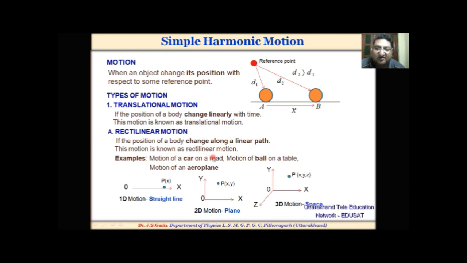Examples: motion of a car on a road, motion of a ball on a table, motion of an aeroplane. In one dimension, the motion will be in a straight line. In two dimensions, the motion will be in a plane. In three dimensions, the motion will be in space.